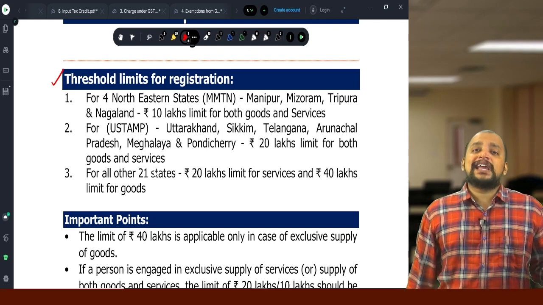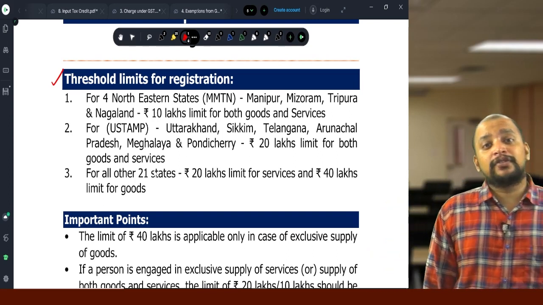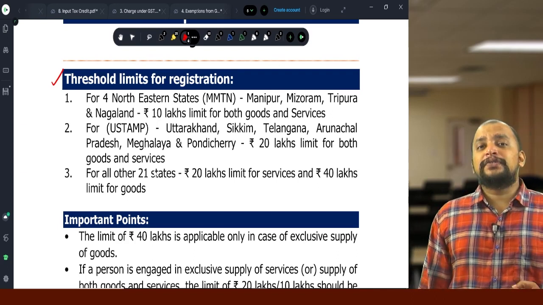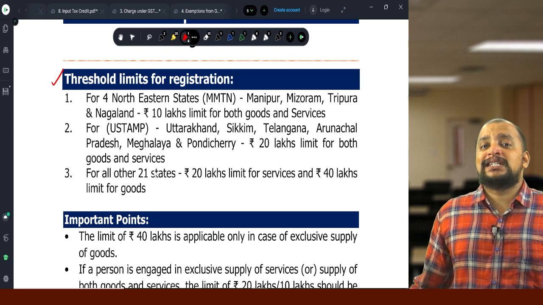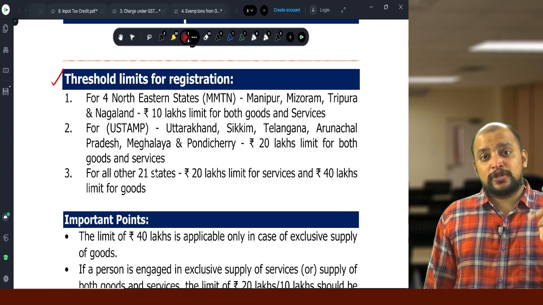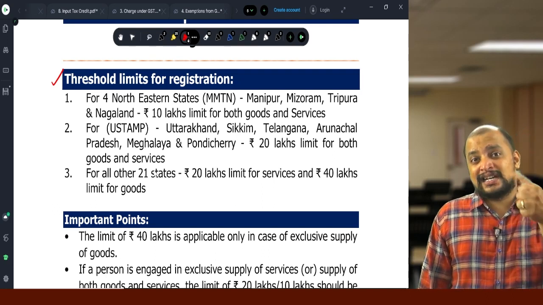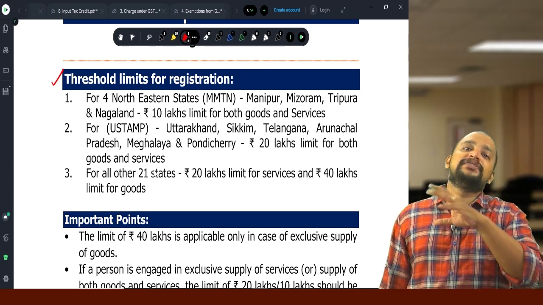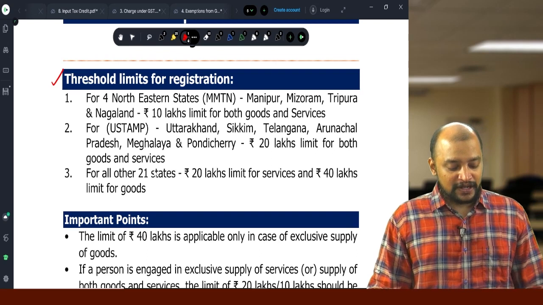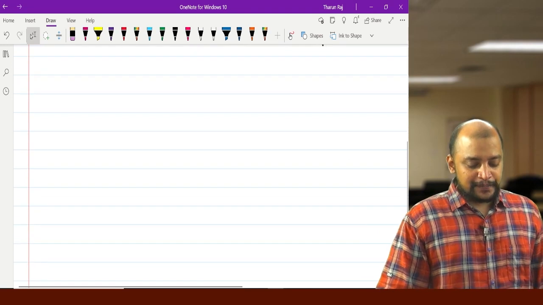If you are doing business in one state other than MMTN and these U-stamp states, then if you are exclusively engaged in supply of goods, it will be 40 lakhs. If you are engaged in supply of goods as well as services, then it will be 20 lakhs. Also remember that if you are exclusively engaged in supply of pan masala, tobacco and tobacco products, ice cream, edible ice, bricks and roofing tiles, then the 40 lakhs limit is not applicable; the 20 lakhs limit will be applicable.